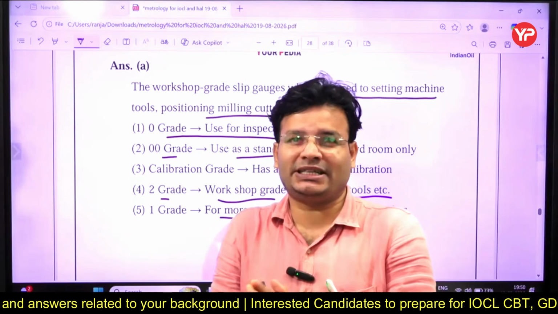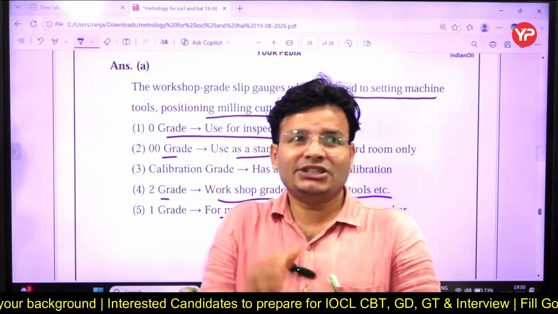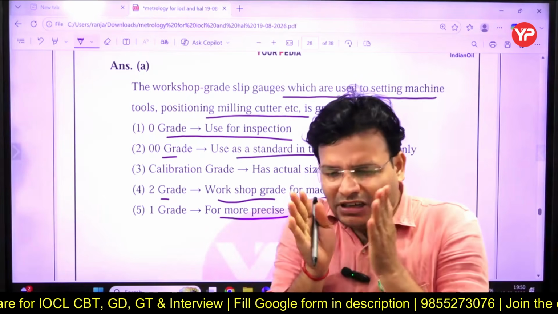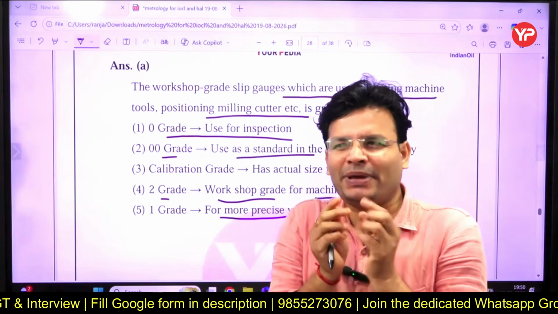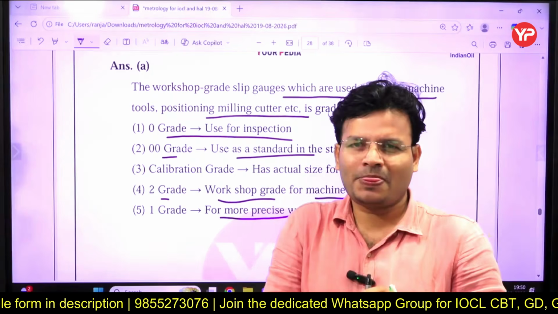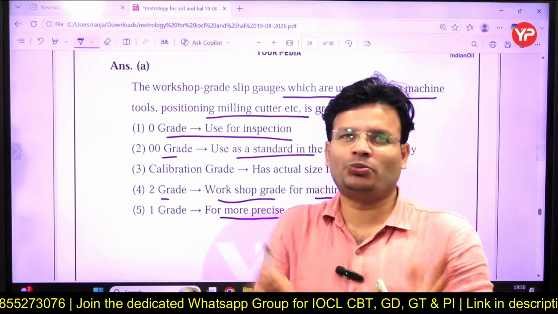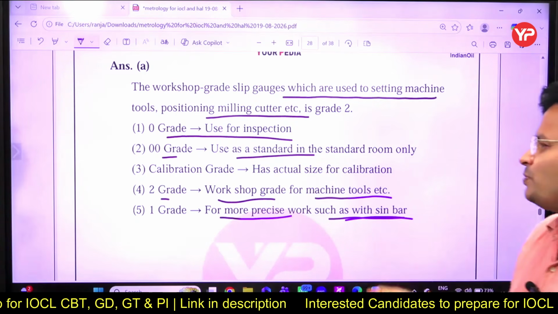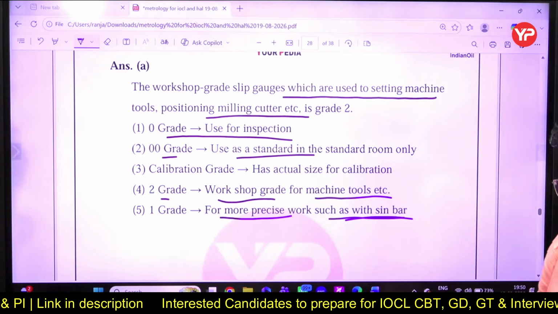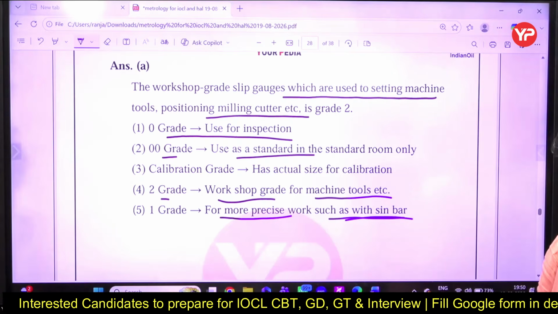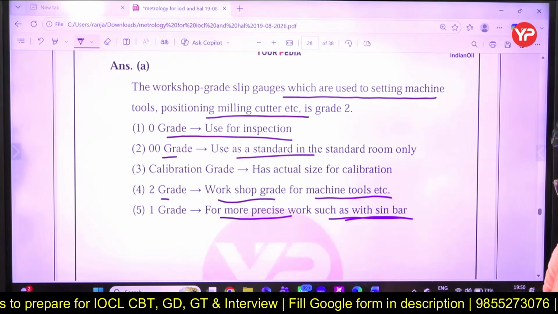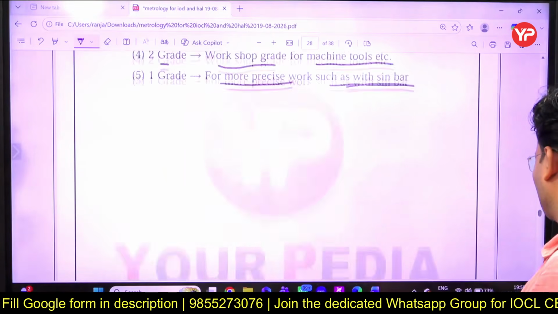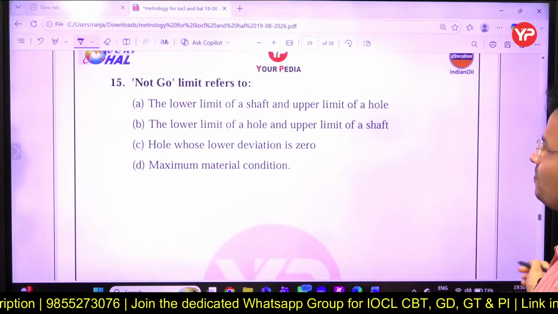Now that tolerance is going to be defined on the basis of grade. जहां पे बहुत कम tolerance की requirement है, वहां पे grade 1 यूज करोगे आप in the construction of the instrument. तो यहाँ पे grade 1 for the workshop with a sine bar or more precise. Grade 2 for machine tool setting. In all that case you are going to use grade 2. Grade 8, 9 भी होता है, that you are going to use here. 8, 9, 7, that also.